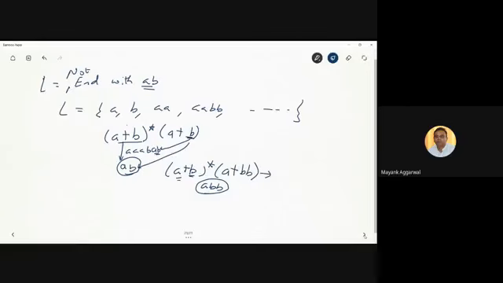Let us take this. Let us write a string A, B, B, B. How will this string be solved? A, B, B, B. The first A will be taken from here. The second A will also be taken from here. The first B will be taken from here, and then the last two B's will be taken from here. A, B, B. Similarly, if we think of any other string which should not end with AB, it is possible with the regular expression which we have written just now.